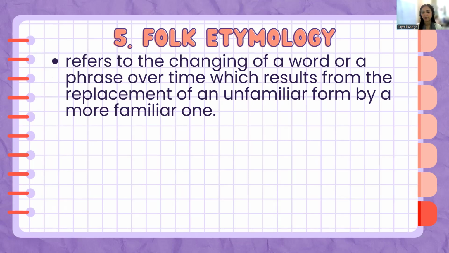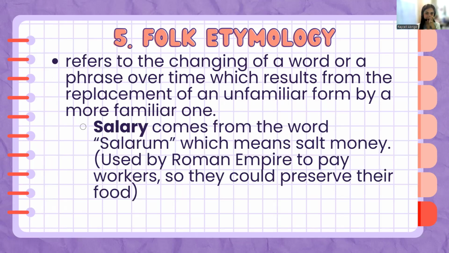Like for example, the term salary. We know that term now. When we talk about salary, we talk about the wages of work, the compensation that the workers receive when they are working. Originally, etymologically speaking, the source of that word is the word salarium. That means salt money because during the Roman Empire, they were using salt as payment so they could preserve their food.